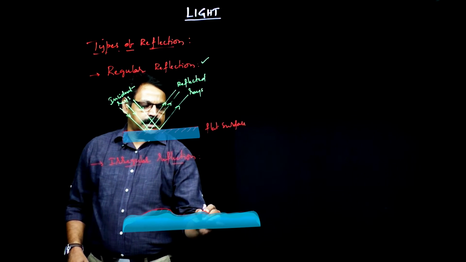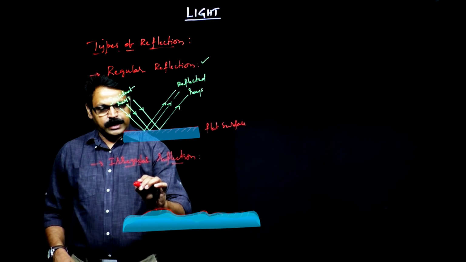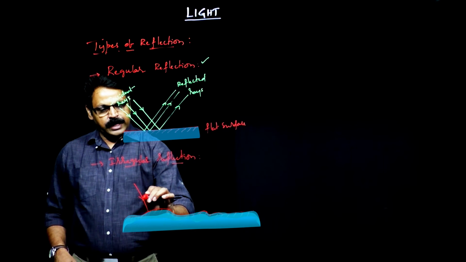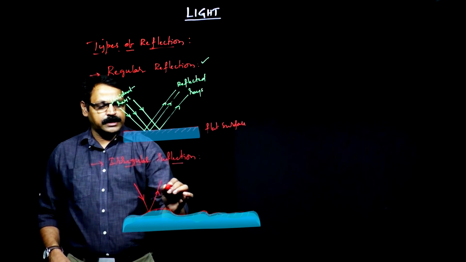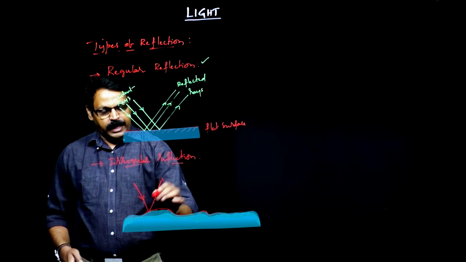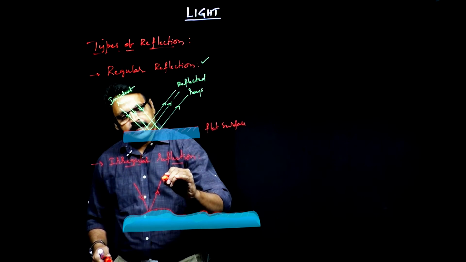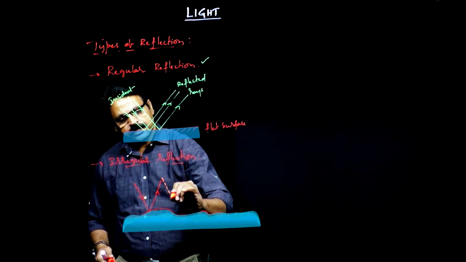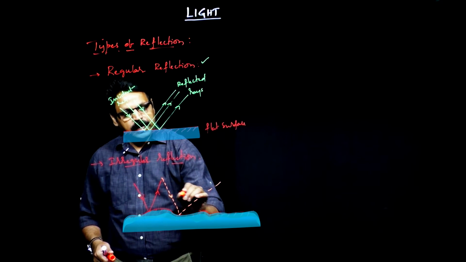Here, in this case, if a ray is incident over here, it is reflected in this manner. Similarly, when another parallel ray is incident at some other point, let us say here, it may be reflected at some other angle.